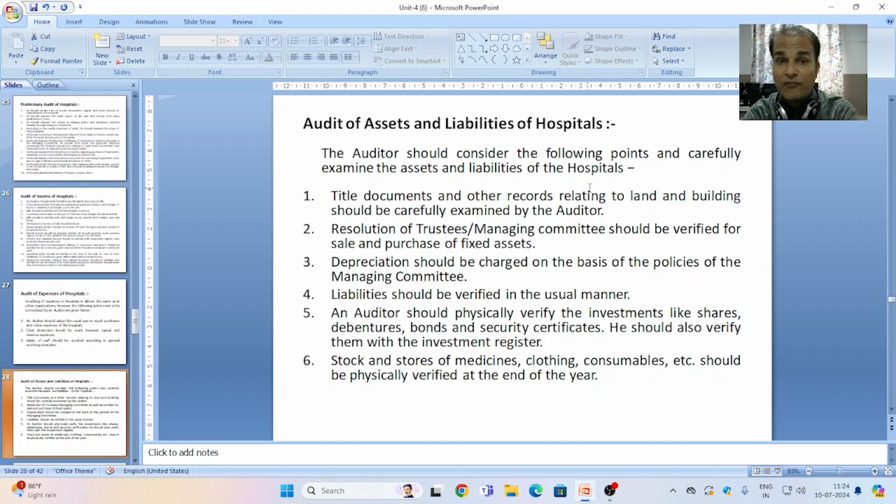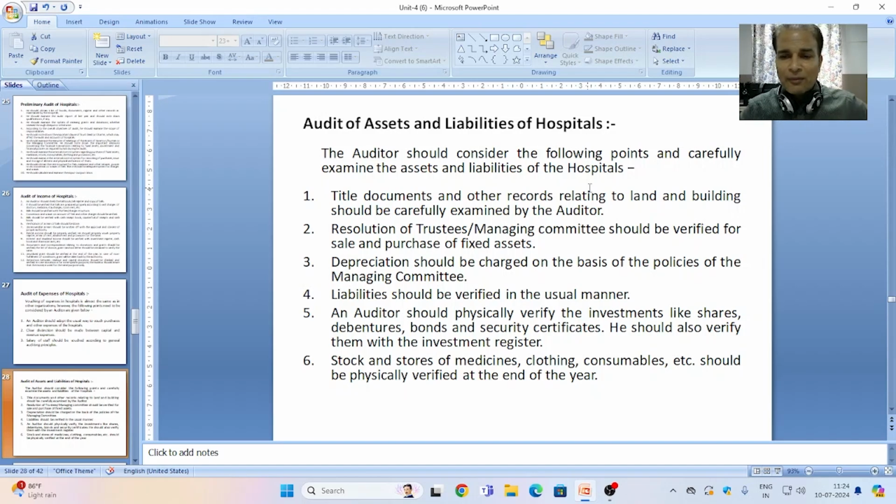If there is any unapproved purchase, it should be noted and communicated to the general manager of the hospital. Point 3, depreciation should be charged on the basis of the policy of the managing committee. The auditor should refer to the policy maintained by the management regarding the depreciation on the assets of the hospital.